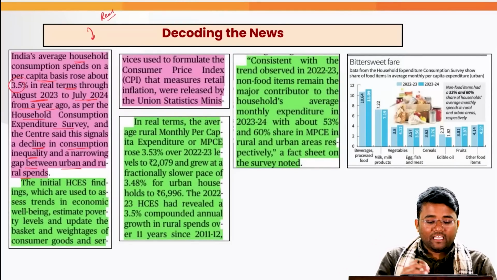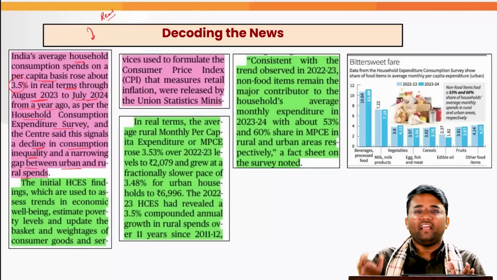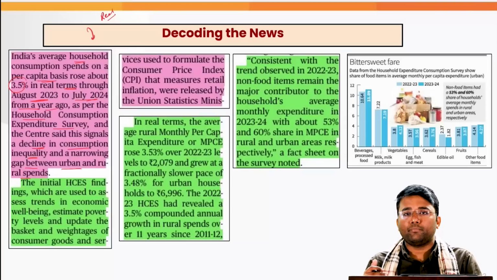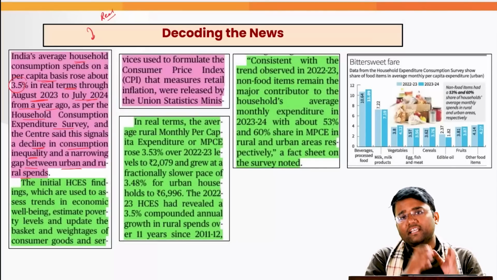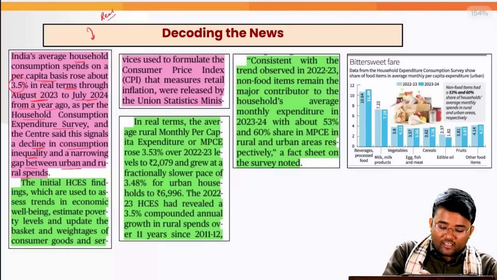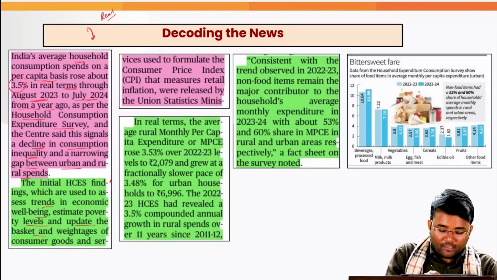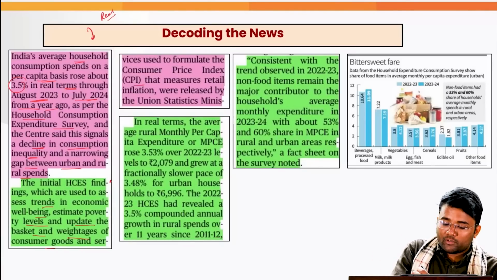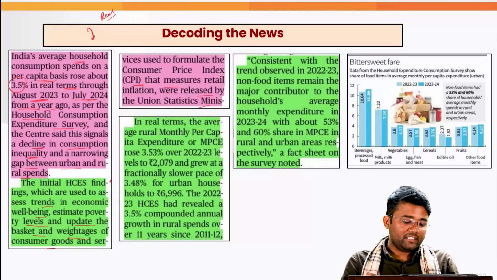Second is that earlier there has been divergence between rural expenditure and urban expenditure. There has been a significant decline in urban expenditure because of the high inflation in the economy, but it has narrowed down in the recent survey. The initial HCES findings, which are used to assess trends in economic well-being, estimate poverty levels and update the basket and weightage of the consumer goods and services used to formulate the consumer price index that measures retail inflation, were released by the Union Finance Ministry.